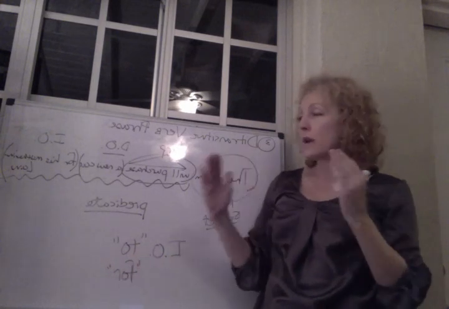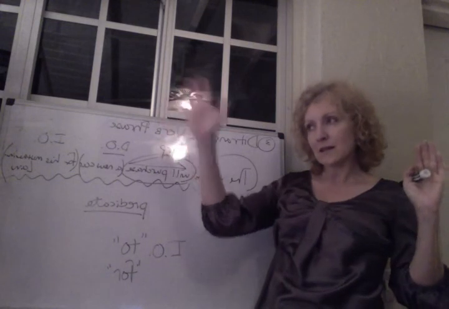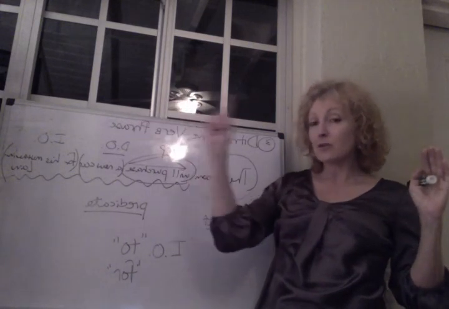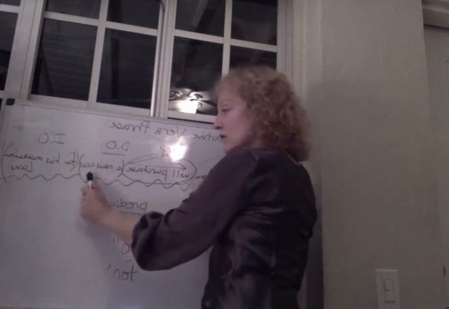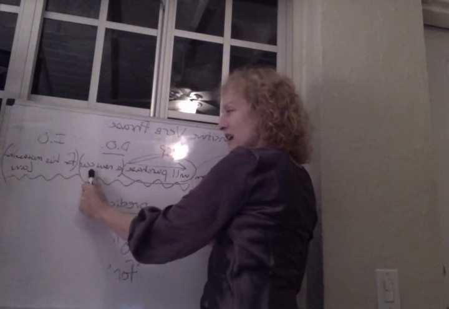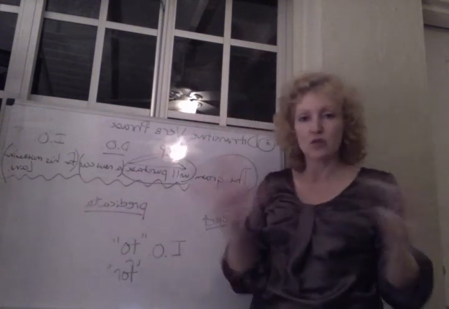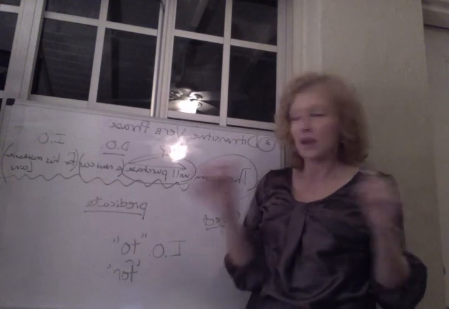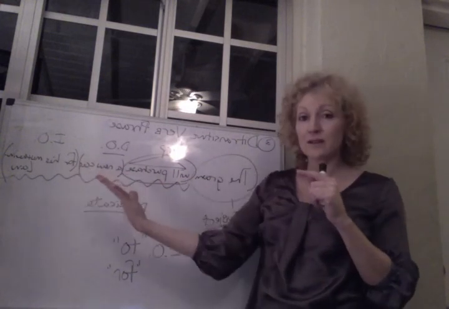So whenever you see one of those, you're going to think to yourself automatically, okay, wait a minute, is this an indirect object? And how do you answer that question? Is this the recipient of the direct object? If you go back in your sentence and you see, oh, I don't have a direct object, then you know you can't have an indirect object. You know it can't be ditransitive.